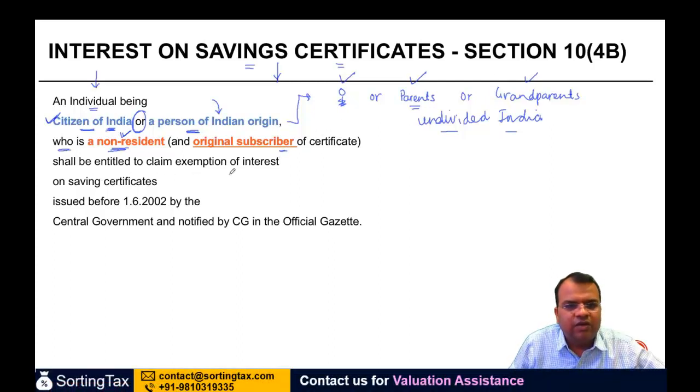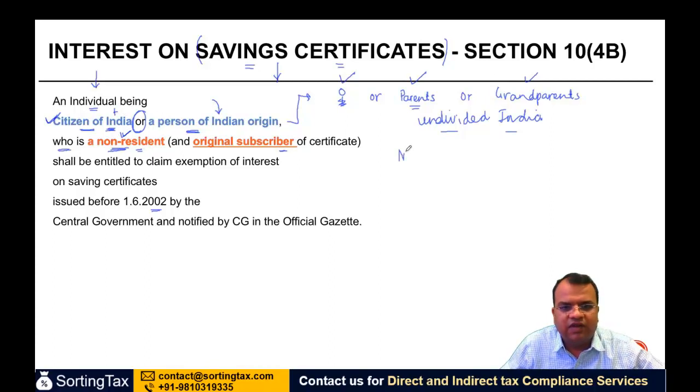Shall be entitled to claim exemption of interest on saving certificates issued before 1/6/2002 by the central government and notified by the central government in the official gazette. तो अगर एक इंडिविजुअल ने सेविंग सर्टिफिकेट्स खुद सब्सक्राइब किए थे और इस साल में जब उसको इंटरेस्ट मिल रहा है उस साल में वो नॉन रेजिडेंट है प्लस वो सिटीजन है इंडिया का. एक नॉन रेजिडेंट इज कंडीशन 1, प्लस either he is a citizen of India or he is a person of Indian origin. ये दोनों हैं बट ये नॉन रेजिडेंट होना मैंडेटरी है. And plus he is the original subscriber of the certificates.